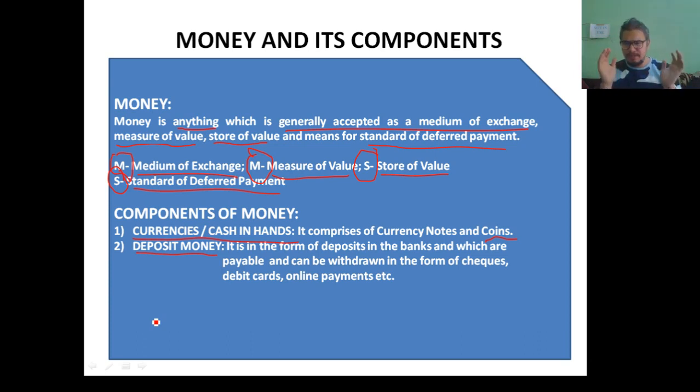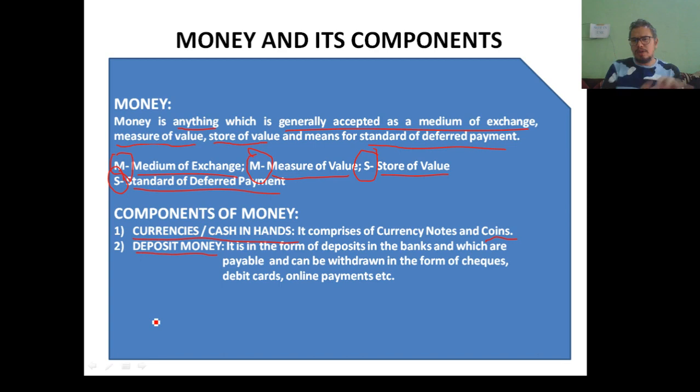Fixed deposit has a certain time period, okay, maturity period. Let's say a person has deposited 10,000 rupees as a fixed deposit in his account for 5 years. Then that person cannot withdraw that money before the maturity period, that is 5 years. He cannot withdraw that money in 3 years time or 2 years time. So there is a restriction on the withdrawal or use of that money.